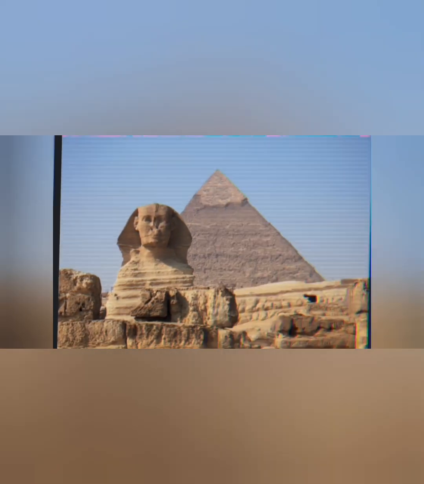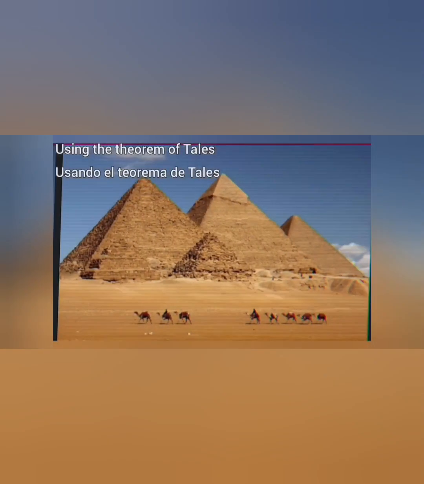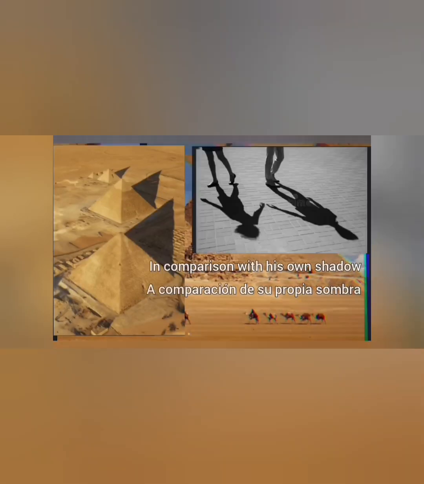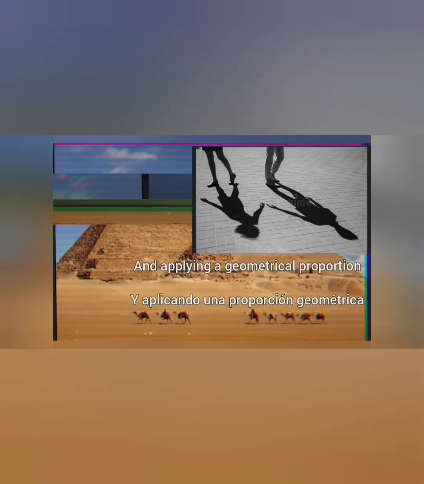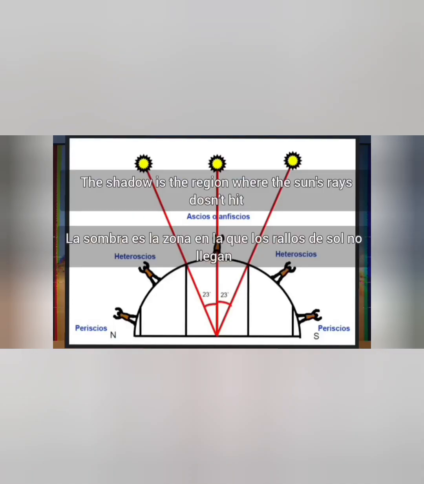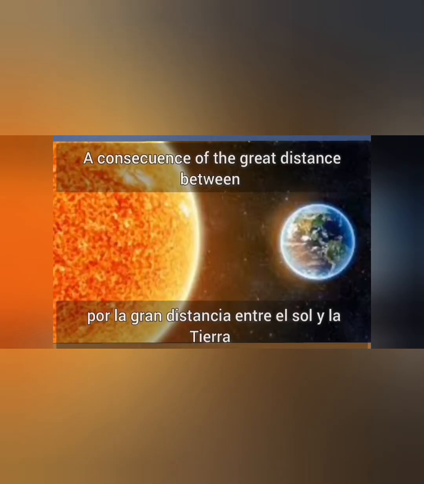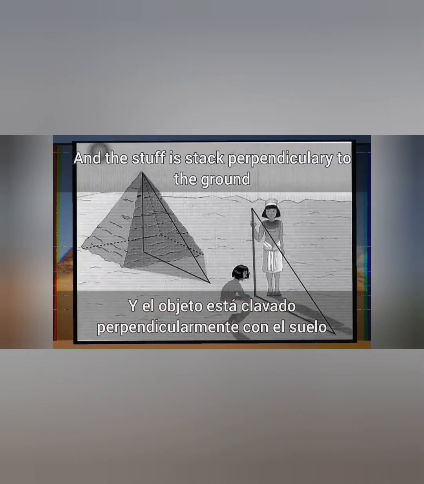Thales calculated the height of the pyramids using the theorem of Thales, which consisted in measuring the shadow of the pyramids in comparison with its own shadow and applying a geometrical proportion. The shadow is the region where the sun's rays do not hit. It is assumed that the rays hitting the pyramid and the staff are parallel, a consequence of the great distance separating the sun from the earth, and the staff is stuck perpendicularly to the ground.